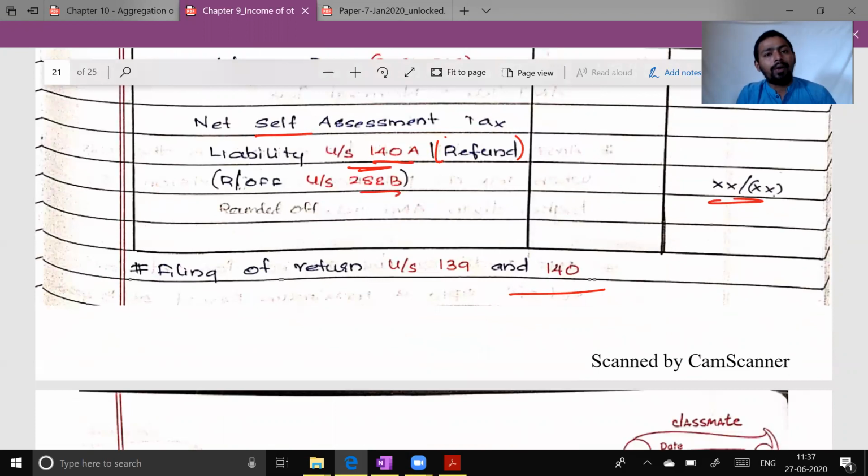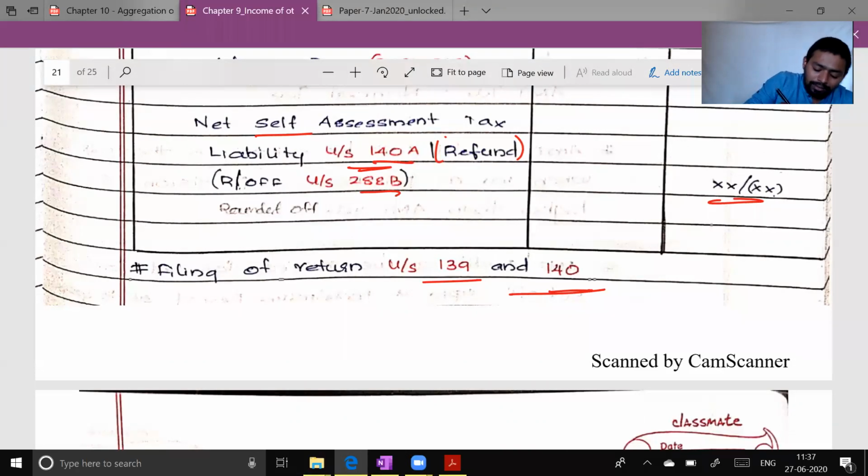After doing all this calculation, we need to submit our information with the income tax department, and there has to be some prescribed form and some date by which we have to furnish this information with the income tax department. That is given under section 139 and section 140, filing of return and verification of return. So these are the procedural aspects.